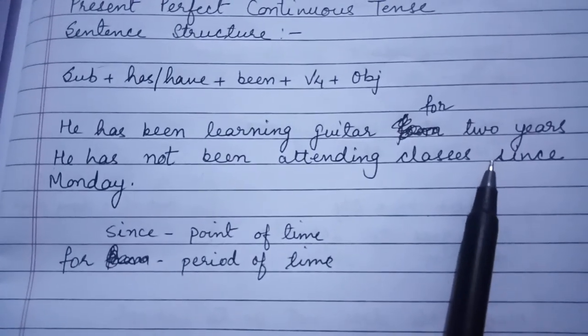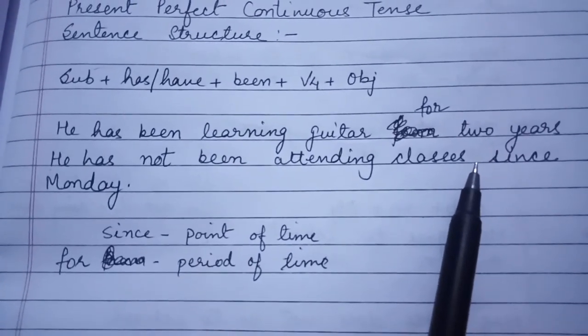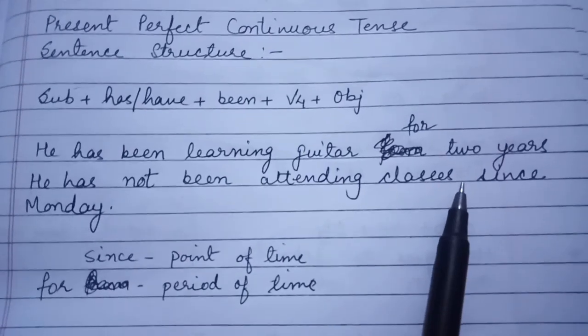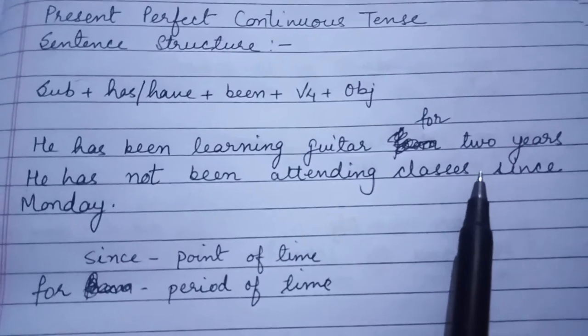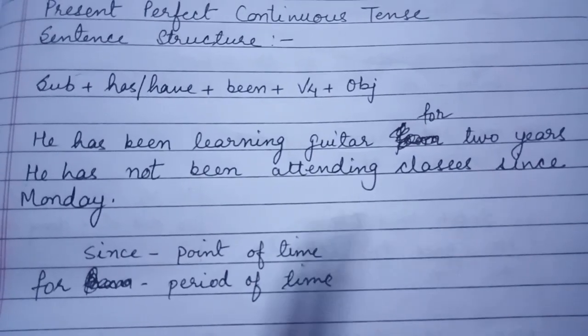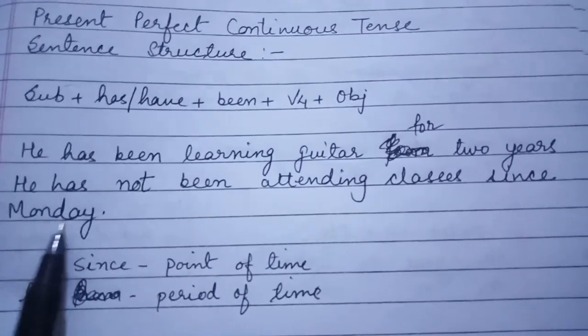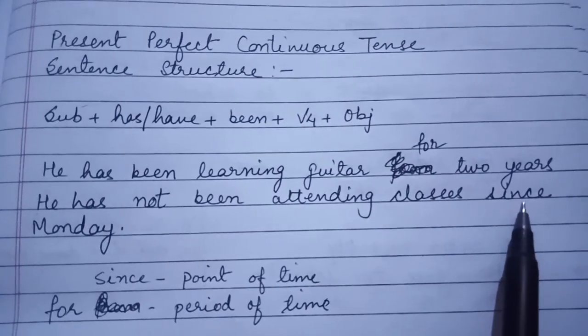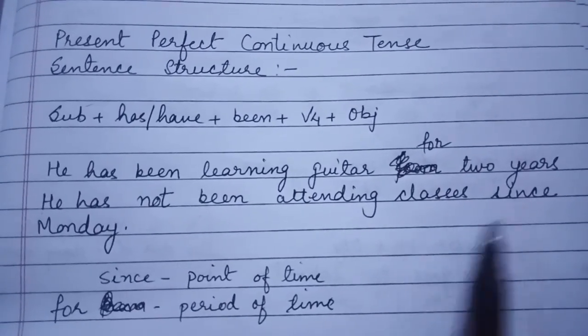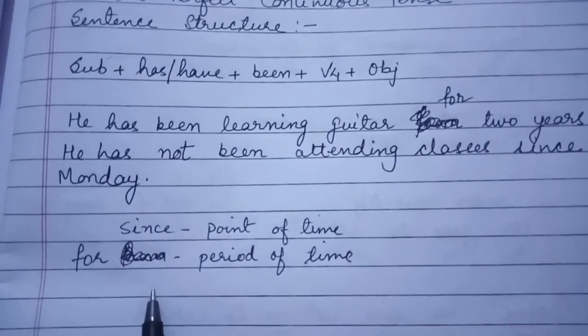So where the exact point of time is used, there we will use since. But where we use a period of time, there we will use for. If suppose there is no Monday, if there is 1 week, here we will not use since. Here we will use for. So this is the difference between using since and for.